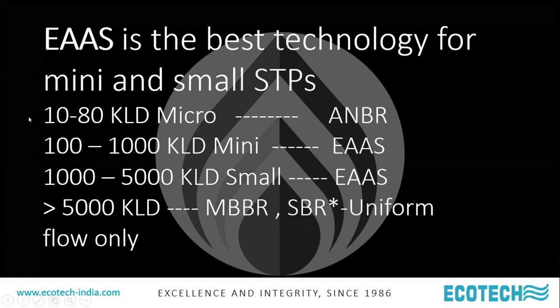10 to 80 KLD micro STPs, ANBR, anaerobic baffled reactor, that is based on the DEWATS anaerobic system. Unfortunately now, if nitrogen control comes in, this anaerobic may fall out of favor because it is very difficult to control nitrogen from an anaerobic system. You need to go for breakpoint chlorination, which becomes very expensive, to remove the ammonia.